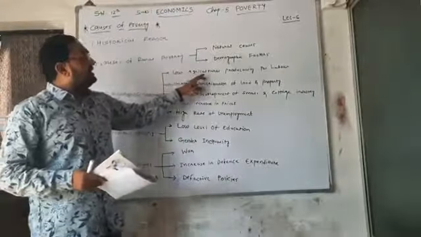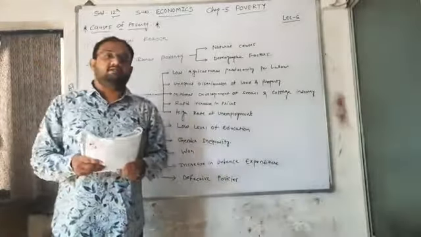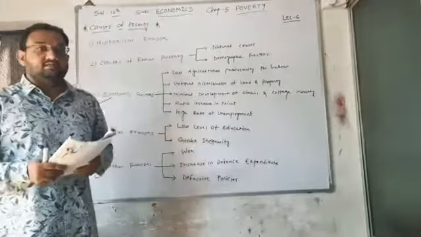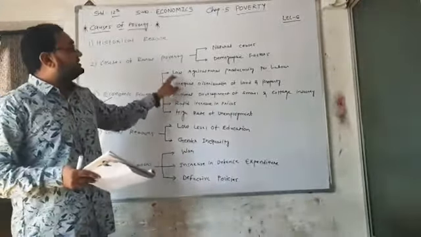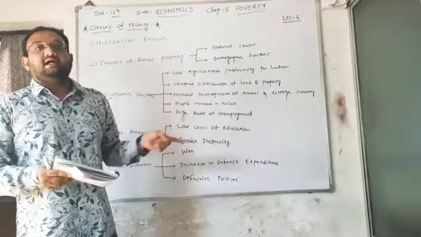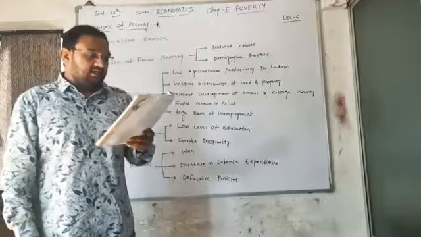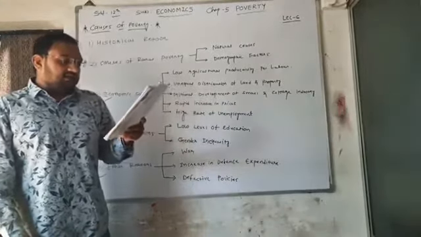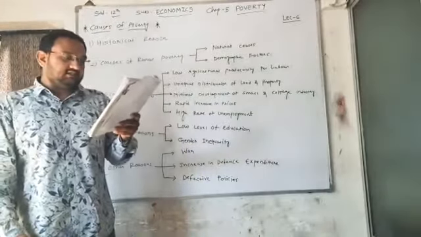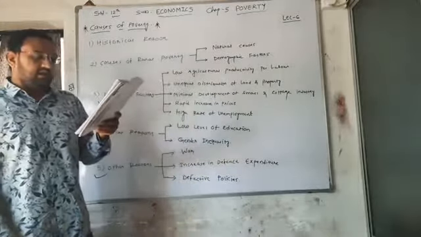Now here, low agricultural productivity per labor means compared with other countries. Here we are focusing on those countries which are also agrarian in nature. Compared to those countries, our per labor productivity is very less, and that is why India is a poor country, or we can say we have a large amount of poverty in India. So the first one is low agricultural productivity per labor. One of the important reasons for high poverty in rural India is low agricultural productivity per laborer.